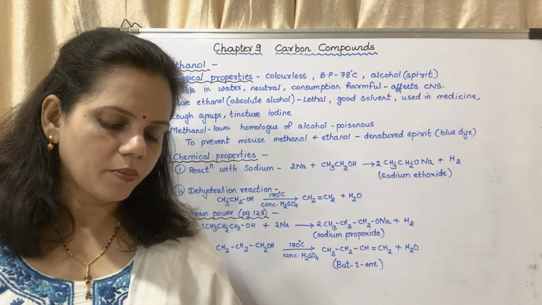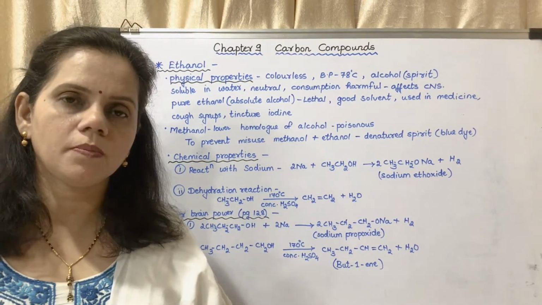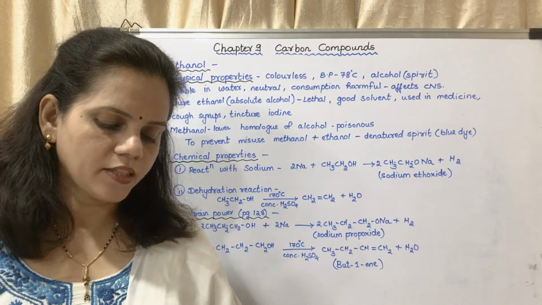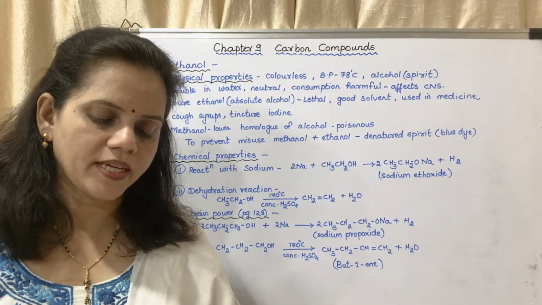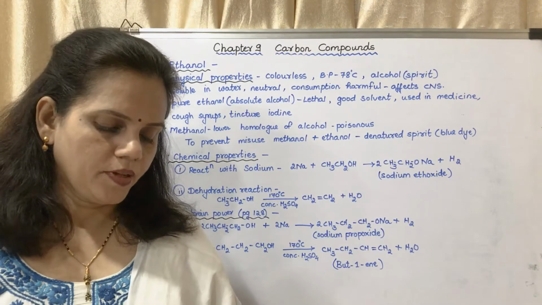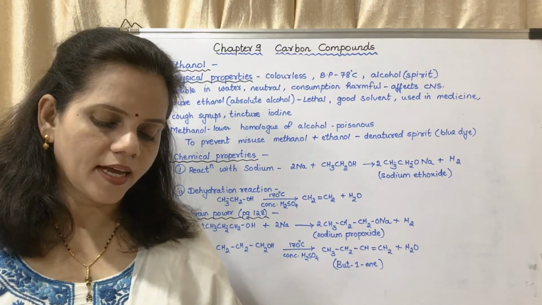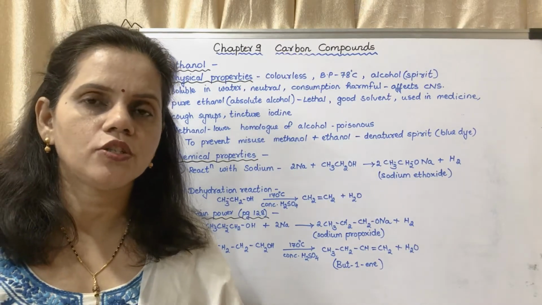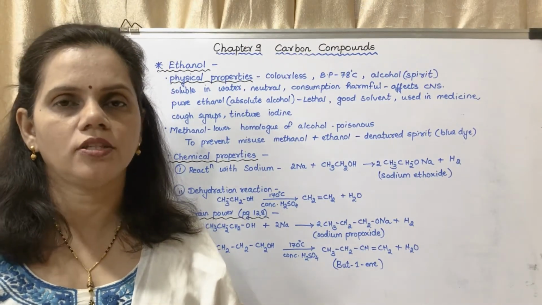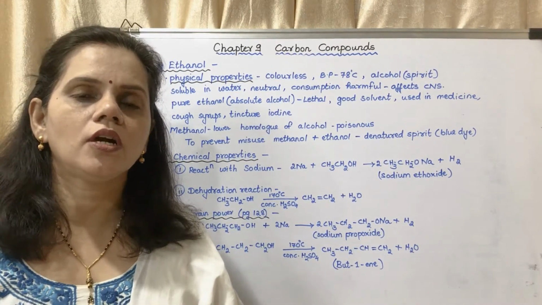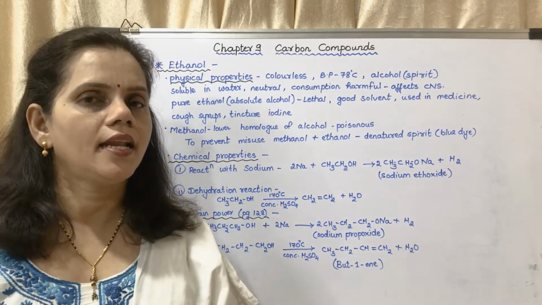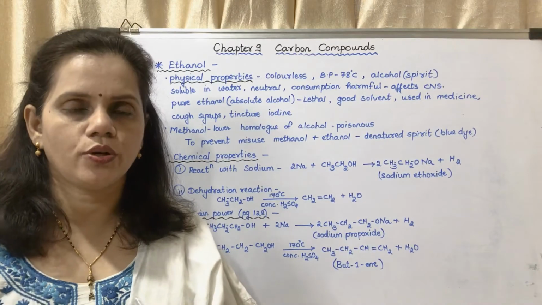Next, repeat the above procedure using magnesium ribbon instead of sodium. Do you see gas bubbles released from the piece of magnesium ribbon? No. Does magnesium metal react with alcohol? No. So why is gas not produced? Because it does not react. Magnesium does not react with ethanol because it is comparatively less reactive than sodium.